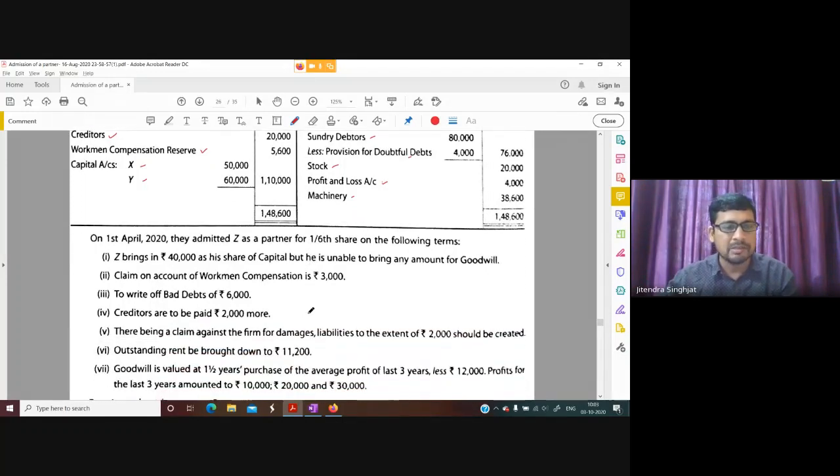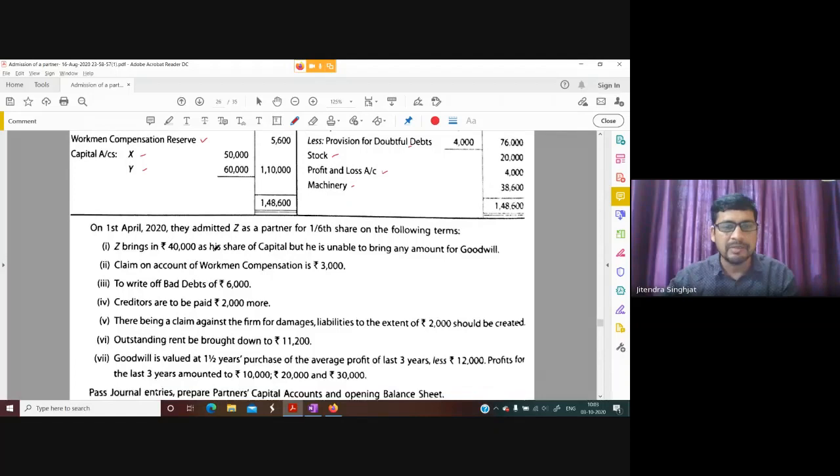On 1st April 2020, they admitted Z for 1/6 share on the following terms. Z brings in 40,000 as his share of capital, but he is unable to bring any amount of goodwill. Remember, this is the point. It means we need to calculate and we will take this amount from his capital account. He is unable to bring any amount of goodwill.